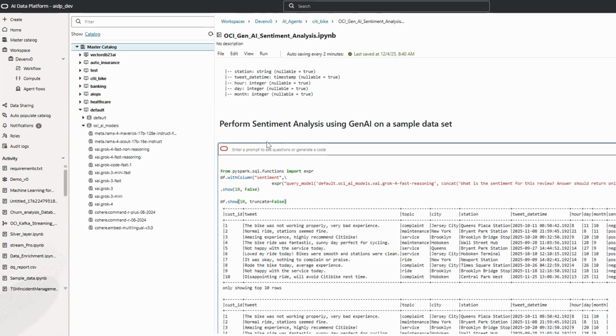Once we have performed the sentiment analysis, instead of going into the larger data set, first we want to test whether this sentiment analysis is working or not. I just used a 10-row sample data set to do the sentiment analysis. For each customer ID, we have the sentiment, either positive or negative. This sentiment is generated by our OCI generative AI large language model. In this scenario, I've used Grok 4 fast reasoning here.